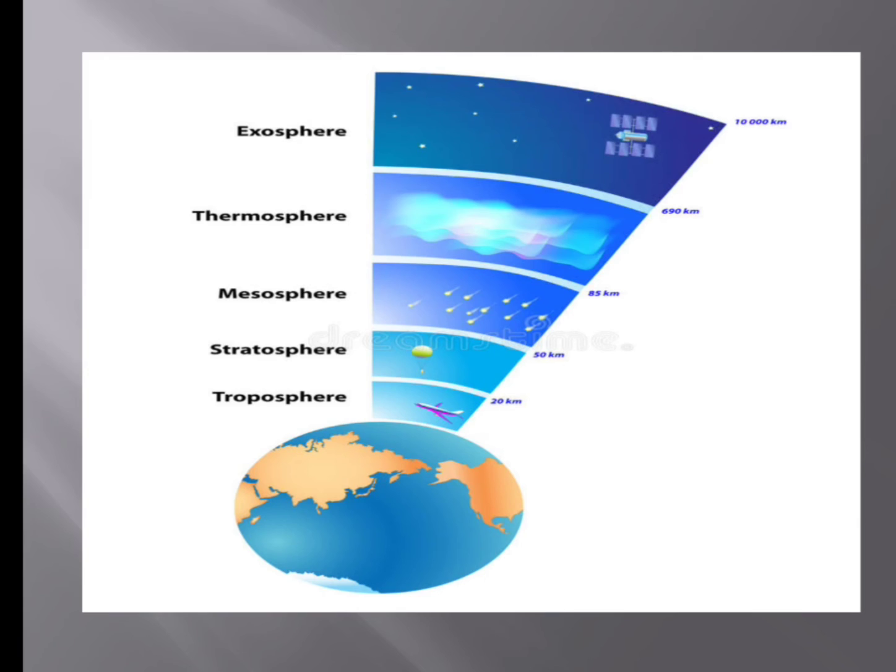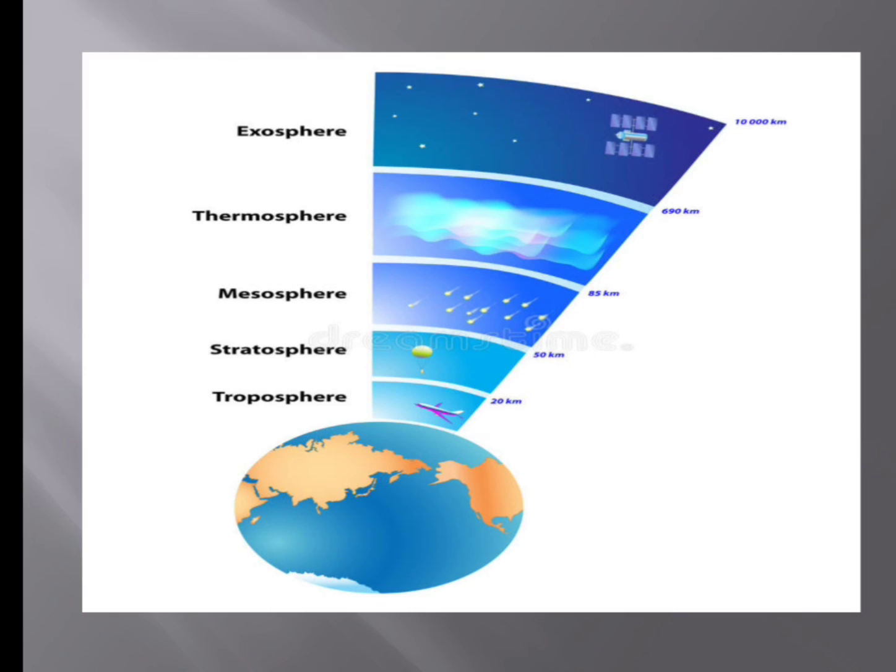Next you have the exosphere, and that extends up to 10,000 kilometers from the earth's surface, children. It is the uppermost layer of the earth's atmosphere, and this atmosphere mixes into space through this extremely thin exosphere. As we go up, the atmosphere becomes thin, isn't it? So the exosphere is the thinnest, where it merges with the outer atmosphere.